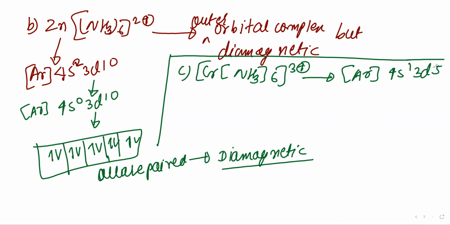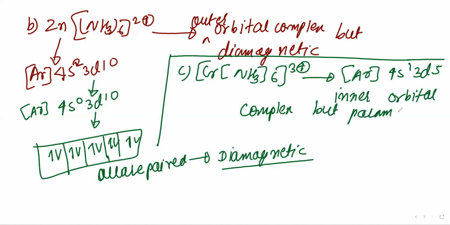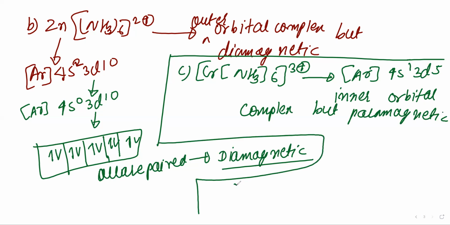After losing electrons it has 3 unpaired electrons and is paramagnetic, but it is an inner orbital complex. Now see the D option, Co(NH3)6 raised to 3 plus.